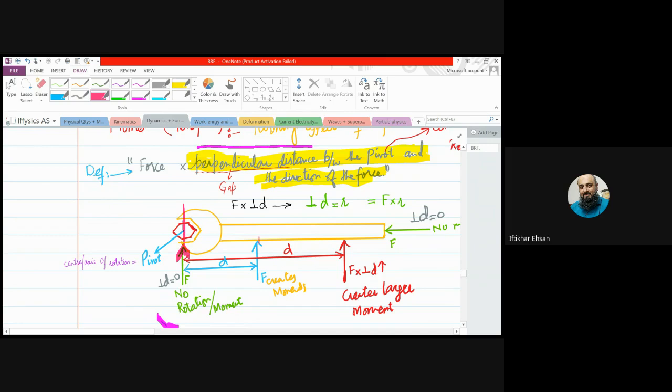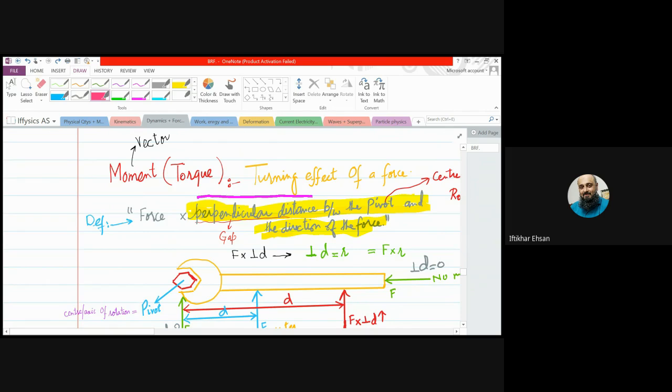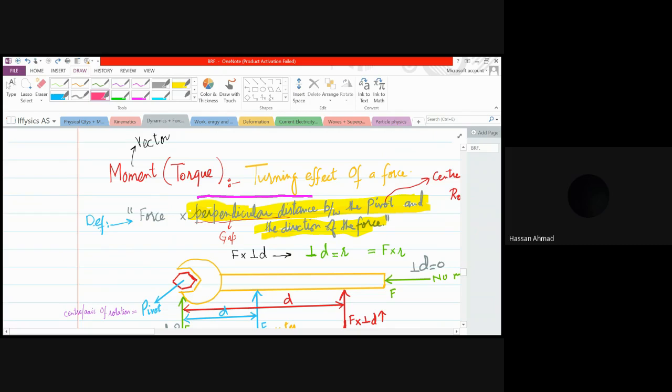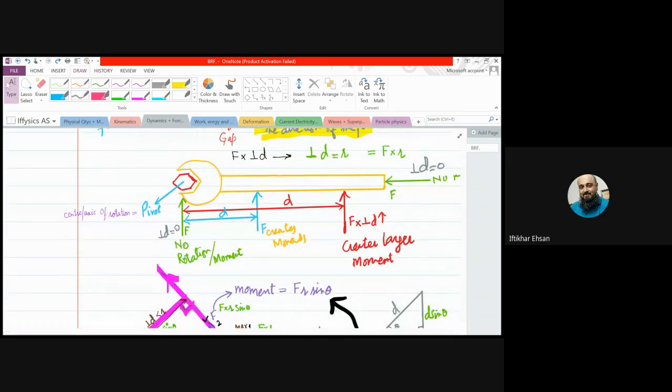But when we apply the force here, now what do you think? Should it turn or not? Yes, it should. It will turn a bit. But what if we apply the same force here? What would be the turning effect? It will be easier to turn it. Very easy, more easier. It will turn faster rather, right? Yes. It means the turning effect is increasing when we are getting away from the pivot.